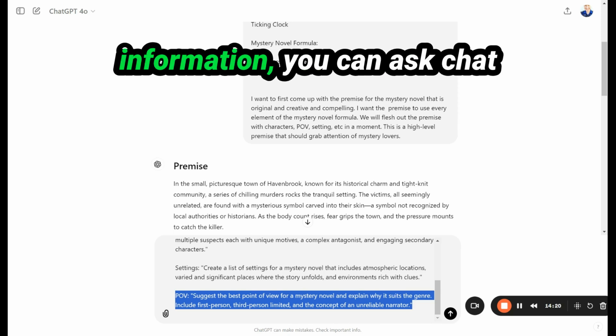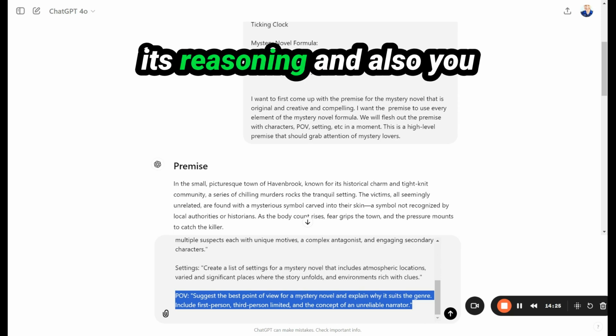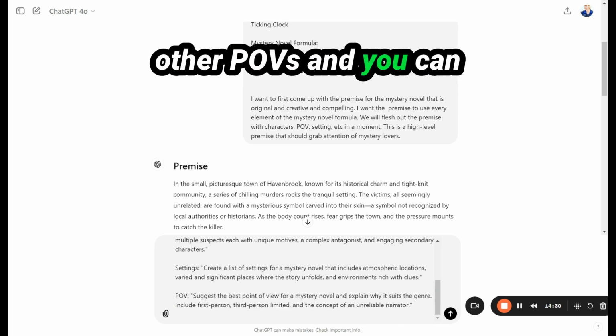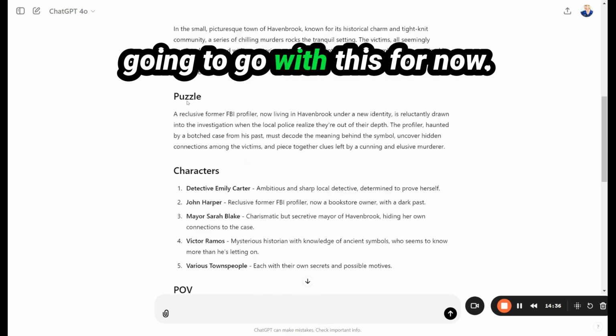Based on all this other information, you can ask ChatGPT to suggest the best point of view, explain its reasoning, and also get ideas for these other POVs, and you can choose the one that you want. However, since we already have this information, I'm just going to go with this for now.